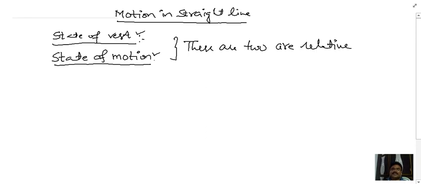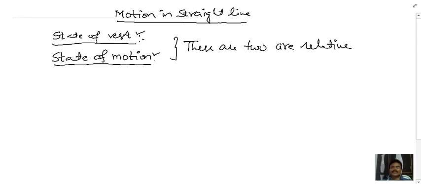For example, if a person is standing in a moving bus and a question is asked to his co-passenger, he says the person is at rest with respect to him. But if you pose the same question to a person on the road, he says that the person in the bus is moving. Depending on the comparison, we can say whether a body is moving or at rest. Therefore there is no absolute definition for state of rest or state of motion. State of rest and state of motion are relative to each other.